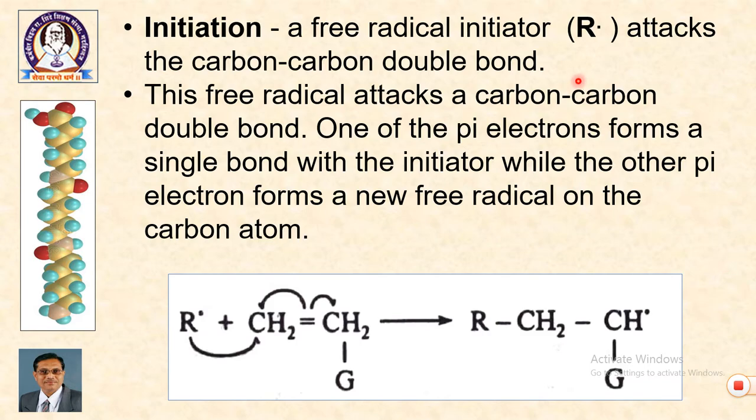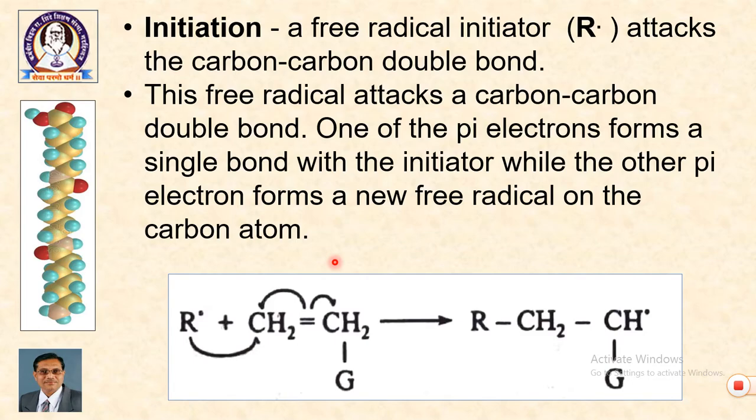a free radical initiator attacks the carbon-carbon double bond. This carbon-carbon double bond is activated. The free radical attacks the carbon-carbon double bond. One of the pi electrons forms a single bond with the initiator, while the other pi electron forms a new free radical on the carbon atom. See the reaction carefully.